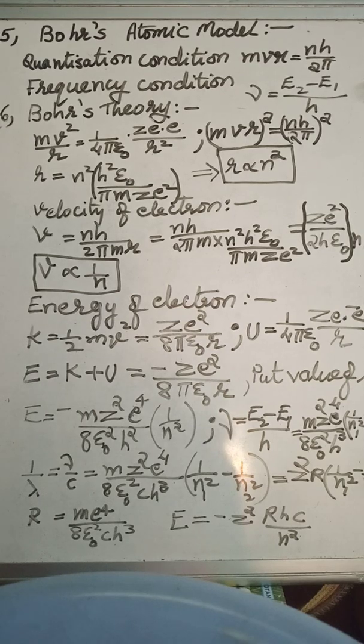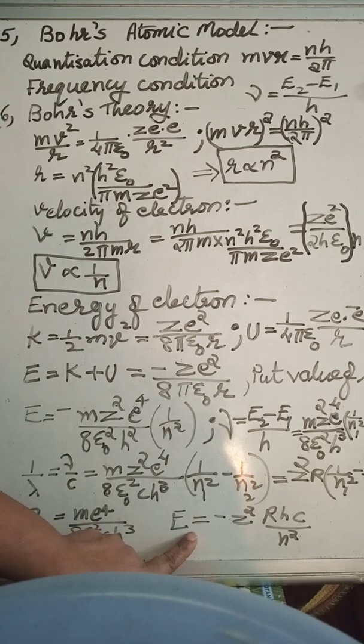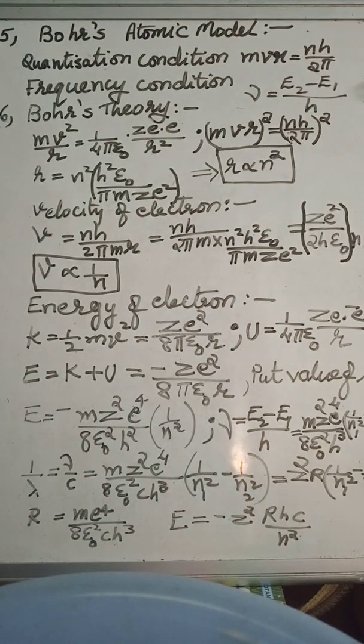Now we can write the energy formula in terms of Rydberg constant as from here. From the energy formula we can get E is equal to minus Z square R h c upon N square. So children, both the formula for energy as well as 1 upon lambda are very, very important. They can be asked in terms of numericals. Okay, children? Derive, practice it again and again. All right, and learn the formula by heart. Derivation also is important. Formula is very, very important for numericals.